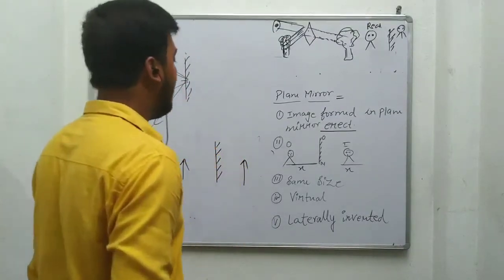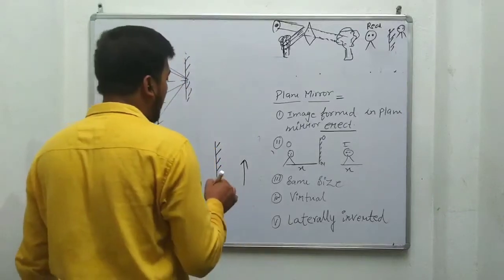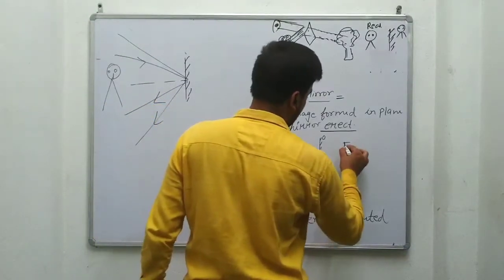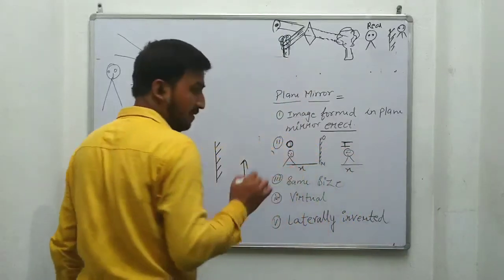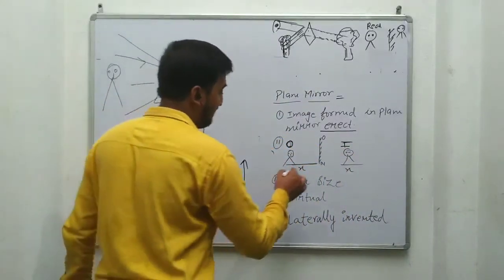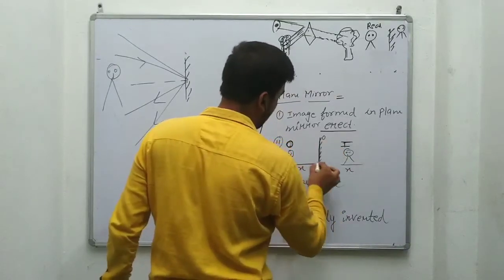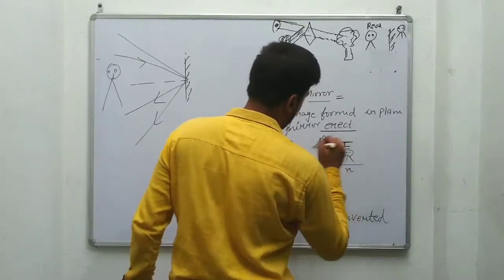The second case: this is the object and this is the image. The image formed by the plane mirror has the same distance, from mirror to object as well as mirror to image.